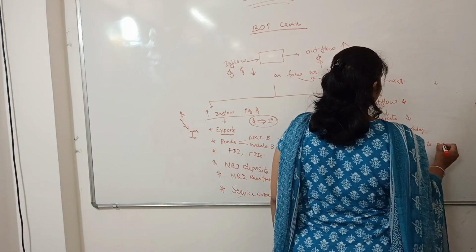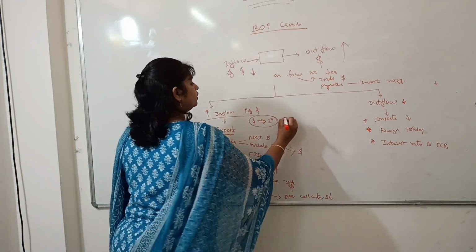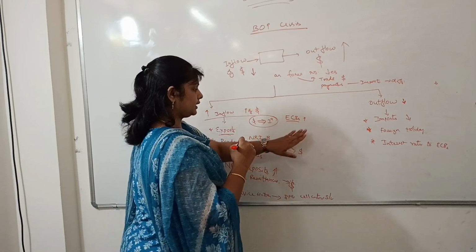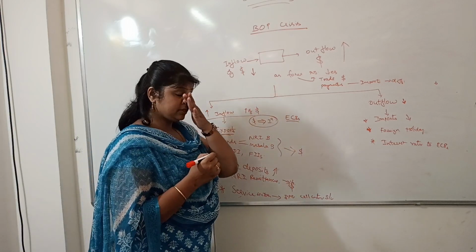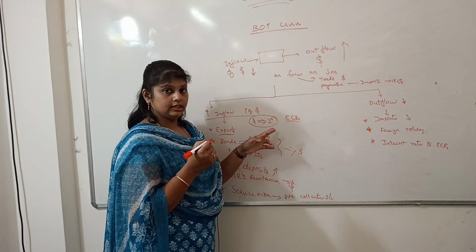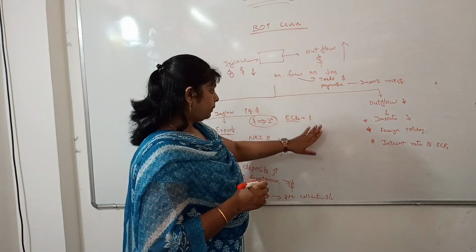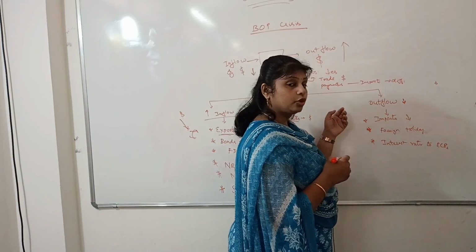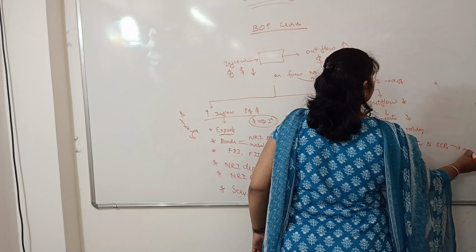Interest rates on external commercial borrowings. See, in order to increase the dollars, we are encouraging external commercial borrowings. That is, from outside banks abroad, we are taking loans in dollars. These will bring dollars to our country. But we have to pay interest to those banks, and here we will have an outflow of dollars.